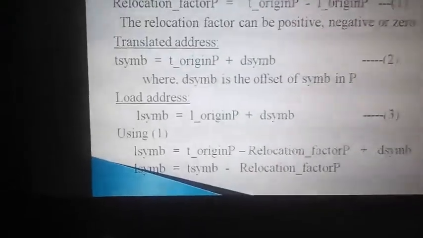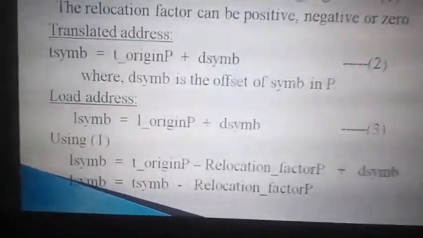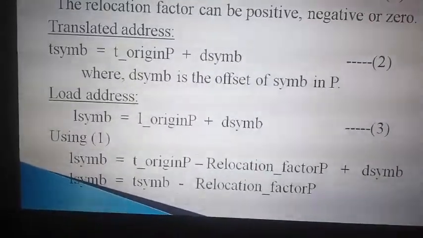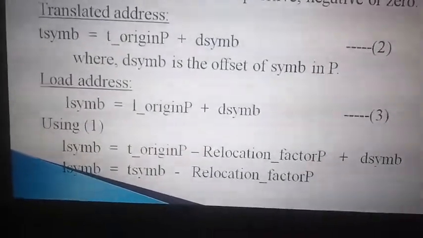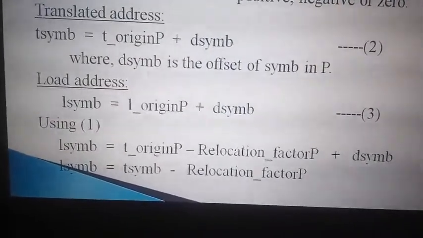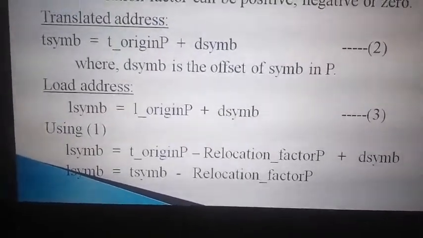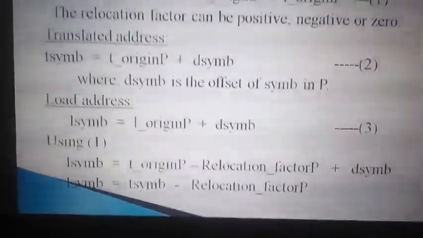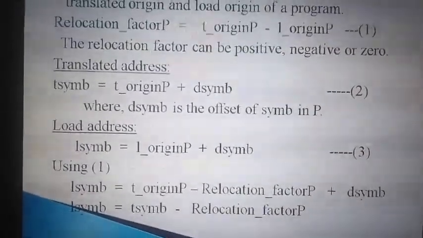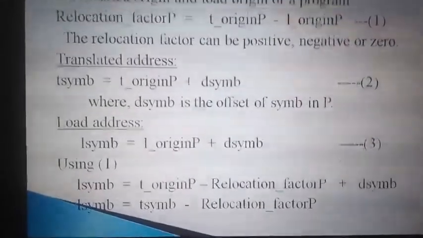So this is how we calculate your relocated symbol. The relocated symbol should be 904. It is calculated as T symbol minus relocation factor; the relocation factor I got as minus 400, minus into minus is plus 400 with 504, so the total is 904. So the symbol address when loaded in the new location is 904. Obviously it is 904. So this is how we calculate the relocated address.